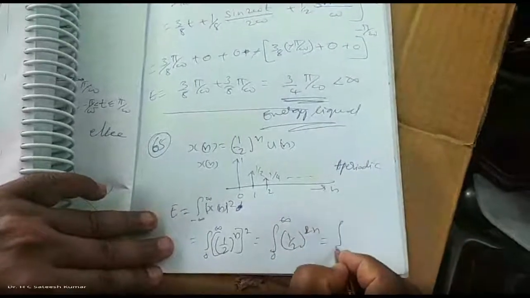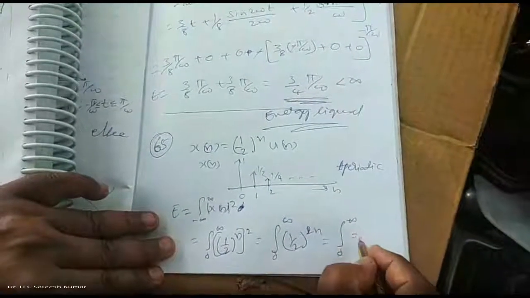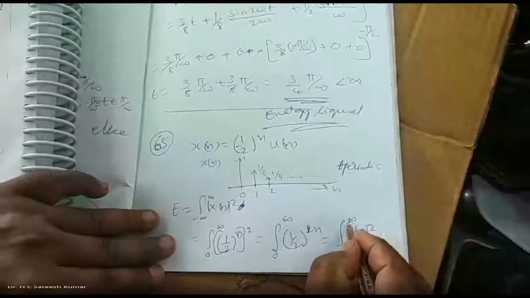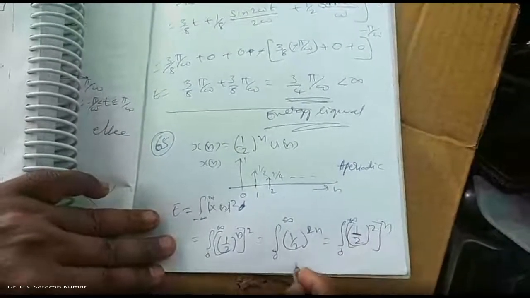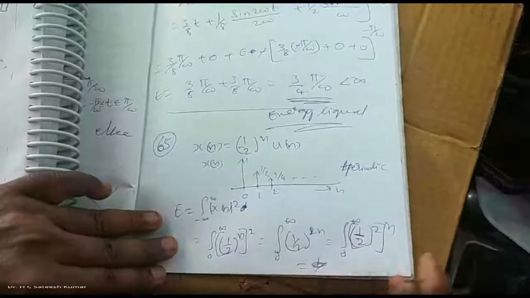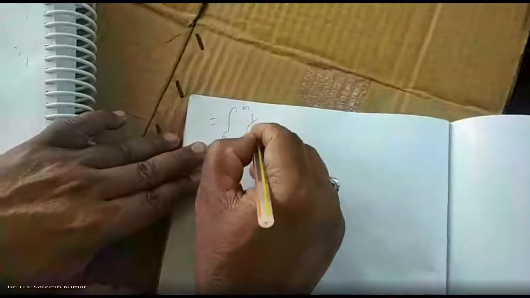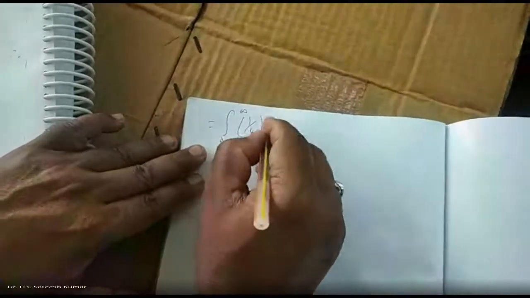It's nothing but half to the power of 2, whole to the power of n, which is 1 by half square, that is 1 by 4, to the power of n.